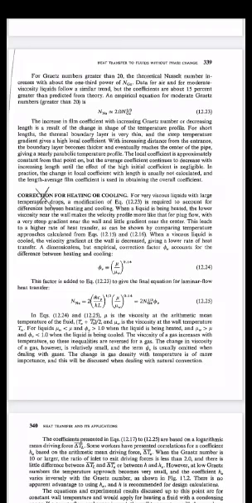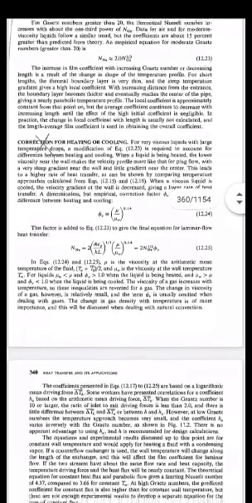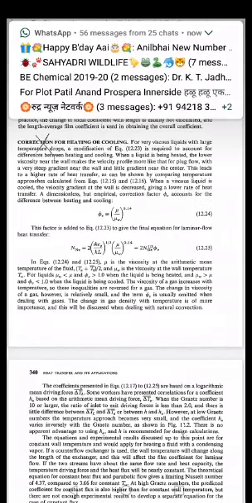So in equation numbers 12.24 and 12.25, the viscosity at the arithmetic mean temperature has been taken. So this equation can be used for the calculation of numerical sums when the liquid is being heated.